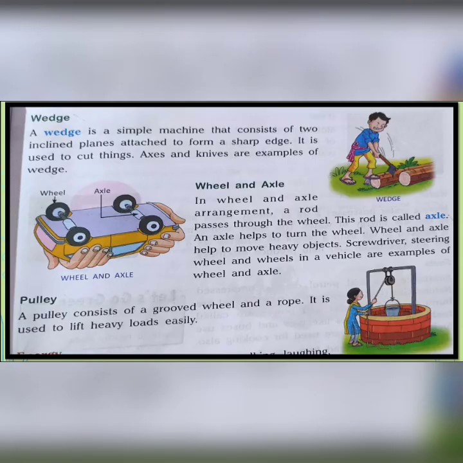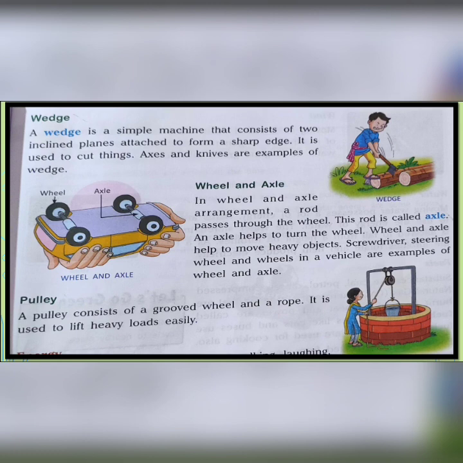Now, the next is about wedge. A wedge is a simple machine that consists of two inclined planes attached to form a sharp edge. It is used to cut things. Axes and knives are some examples of wedge. Wedge is what? Any two inclined planes attached together form a wedge.